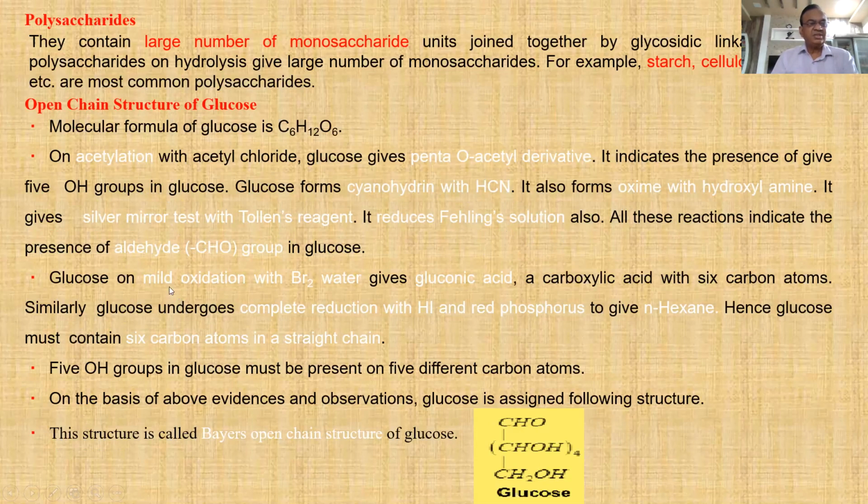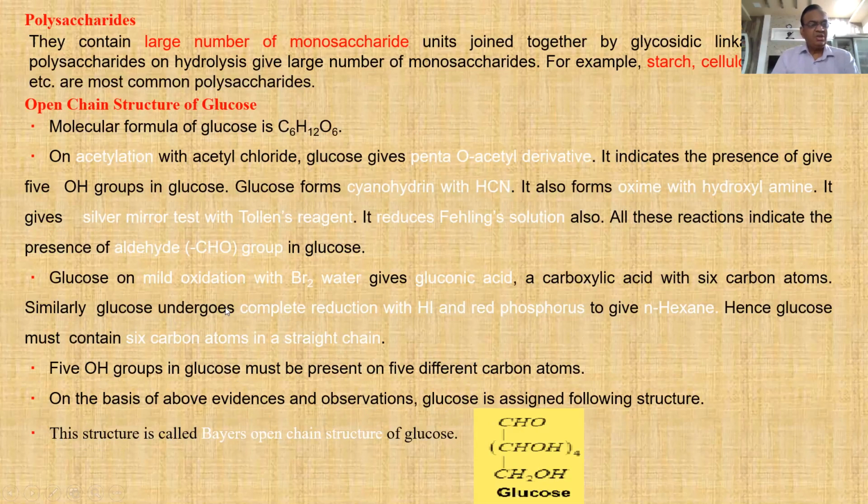Some other reactions: glucose reaction with the mild oxidizing agent bromine water gives gluconic acid. Glucose complete reduction with HI and red phosphorus gives n-hexane. These two reactions indicate that glucose contains 6 carbon atoms in a straight chain. So the 5 OH groups on glucose must be present on 5 different carbons. Reactions also support this.